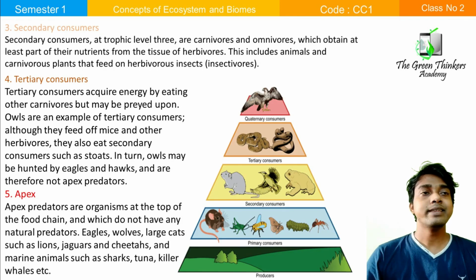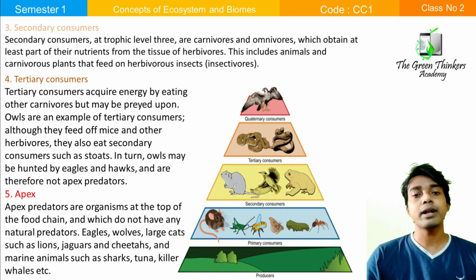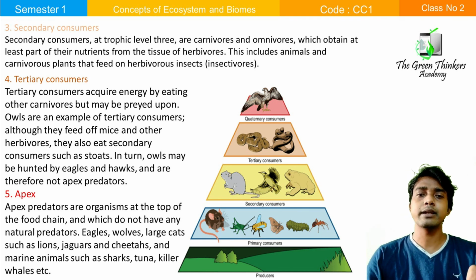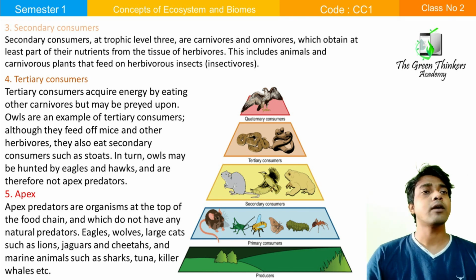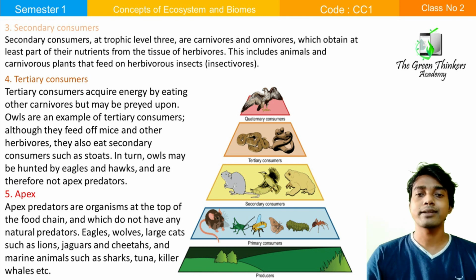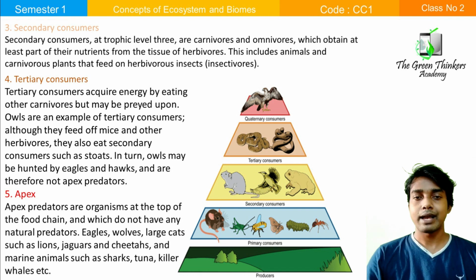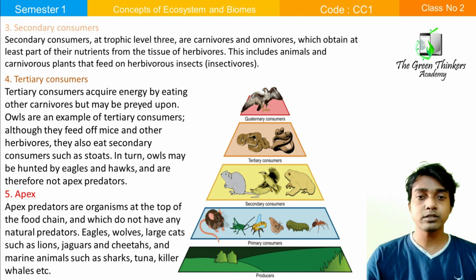Now, who is the secondary consumer? Secondary consumers are those who eat the primary consumer. Okay, it's a step-by-step process. Secondary consumers eat the primary consumer. And now come to the tertiary consumer. Who are the tertiary consumers? Tertiary consumers are those who eat the secondary consumer.